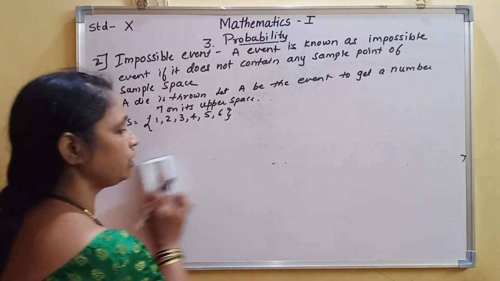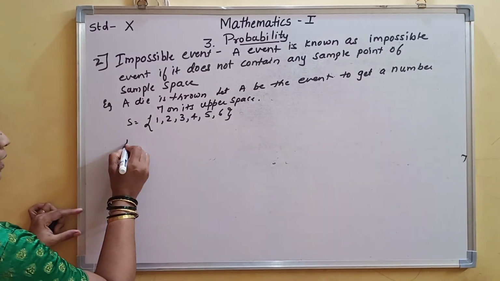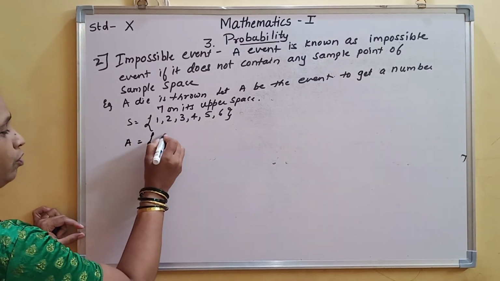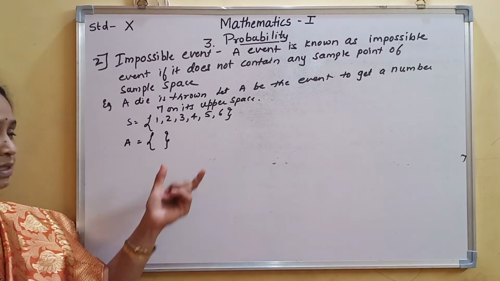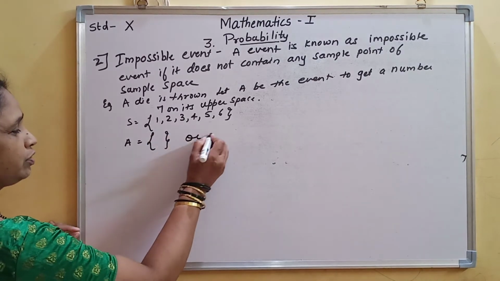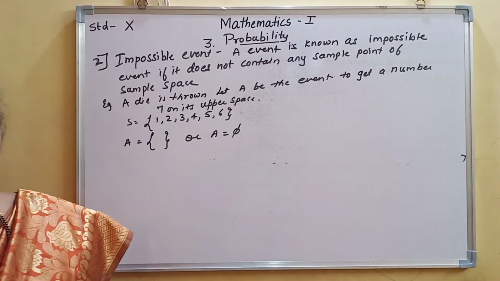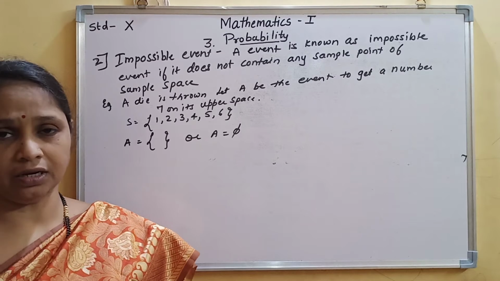Is it possible to get a 7 on its upper face? So what will A contain? There is no element 7 in the sample space, so it will be the empty set. You can write A equals the empty set symbol. It is an impossible event.